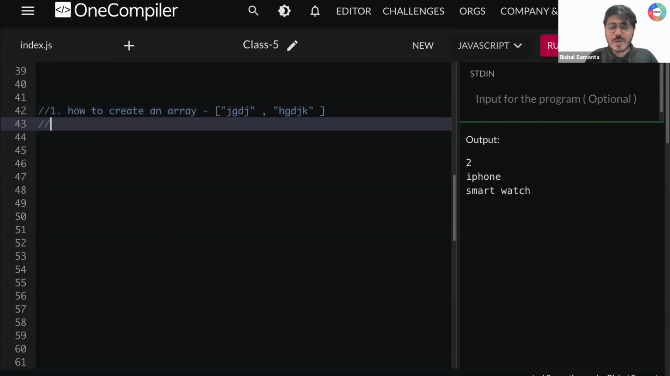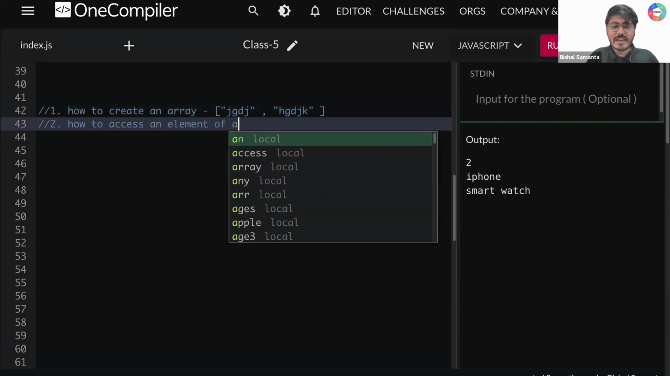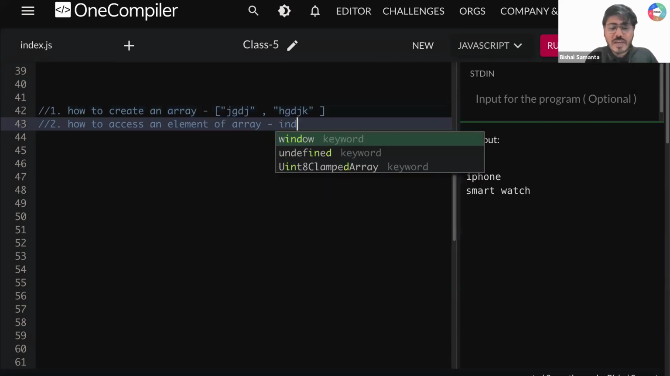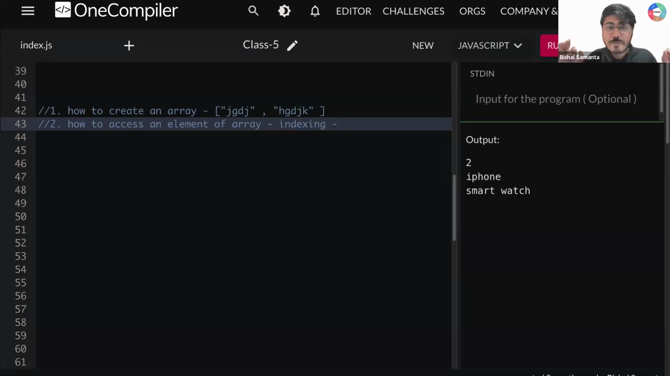So now the second thing we learned is how to access an element of an array and what property we need to use here. We need to use the property of indexing. Okay, now tell me one thing, where does indexing start from?